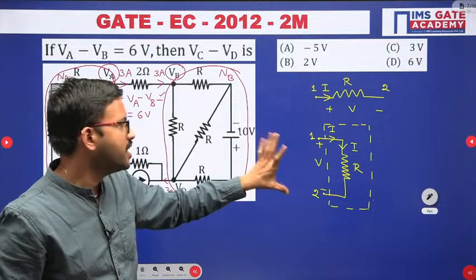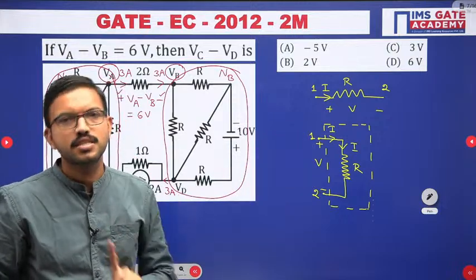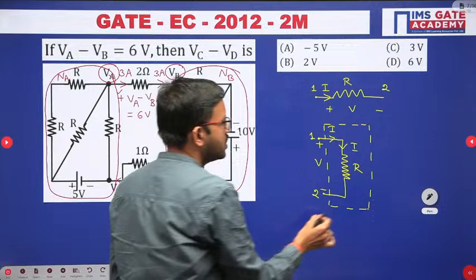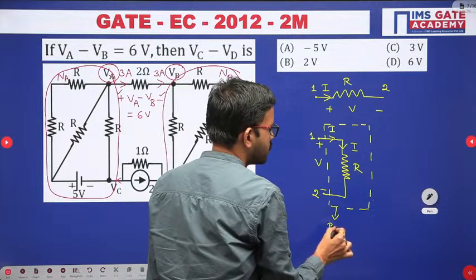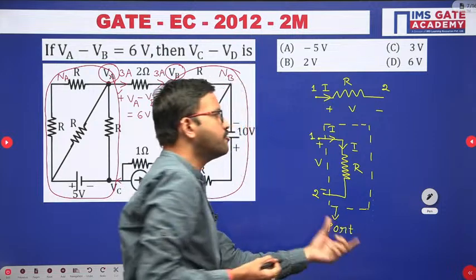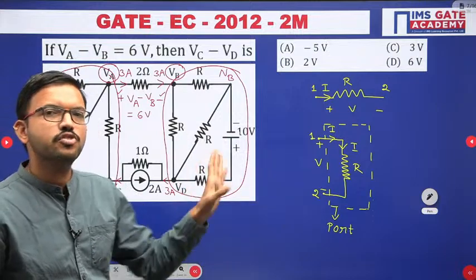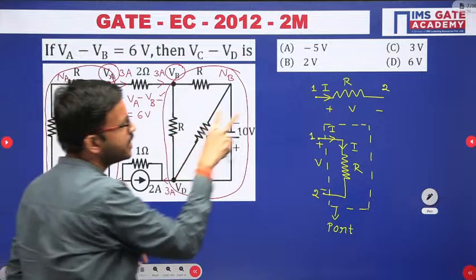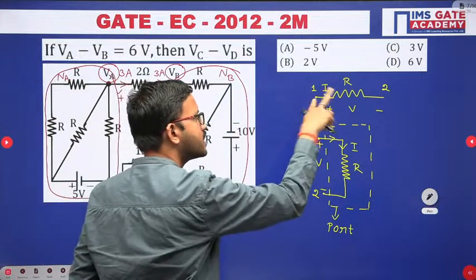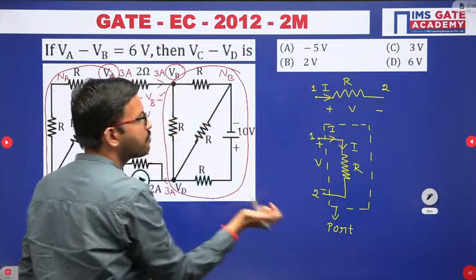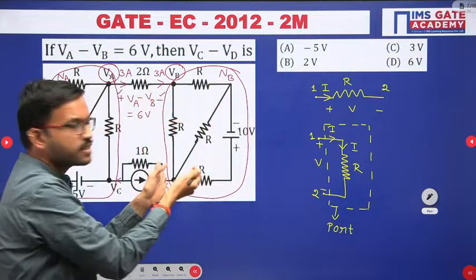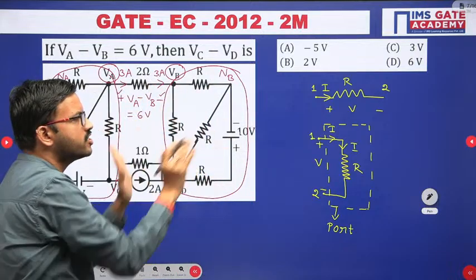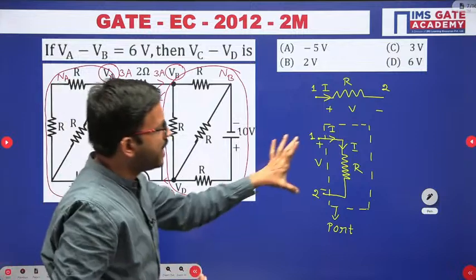Any two terminal network we call a port. So if you have two such ports, then we call it a two port network. Here for easy understanding I have considered one resistor, which has two terminals. In a similar way, instead of a resistor you can have a circuit or network, whatever it may be. For any network you will have two terminals.